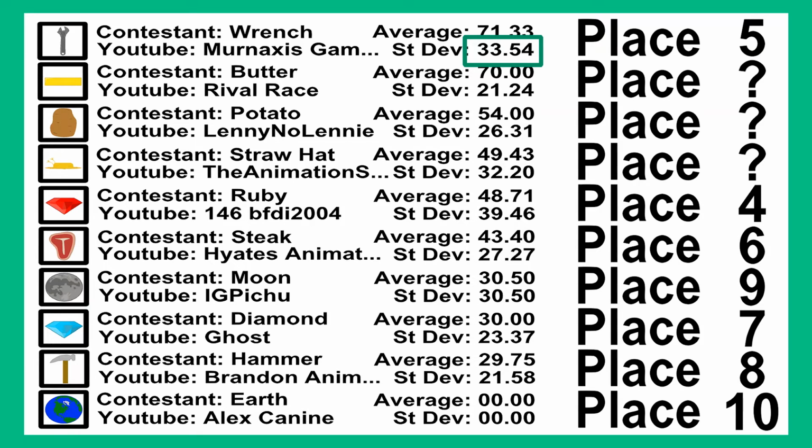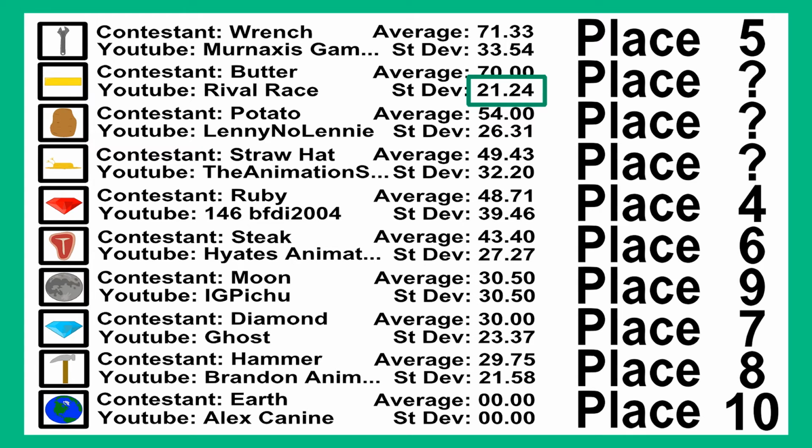Let's take a look at the standard deviations. The contestant with the highest standard deviation was Ruby, with a surprising standard deviation of about 39. And Butter has the lowest standard deviation with just about 21. Okay, we've had enough of this chart. Let's go on to the next one.